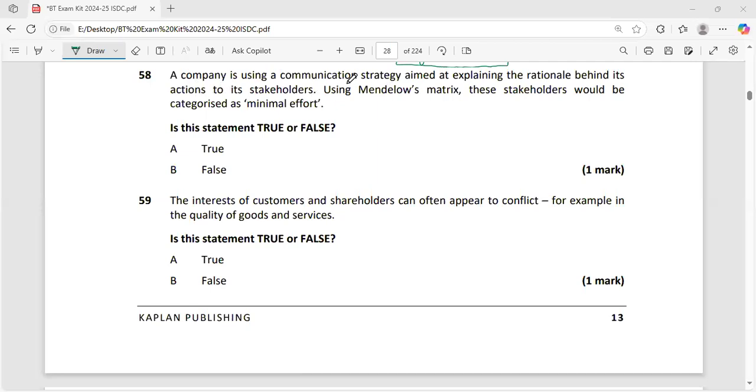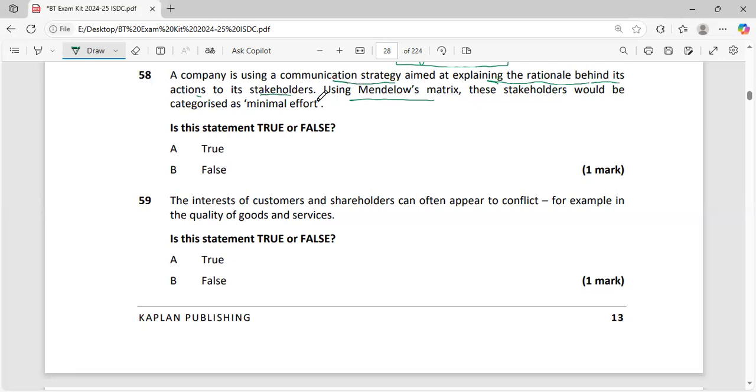A company is using a communication strategy aimed at explaining the rationale behind its action to its stakeholders. Using Mendelow's matrix, these stakeholders could be categorized as minimal effort. So what is the company doing? The company is putting in an effort and explaining the rationale behind it.